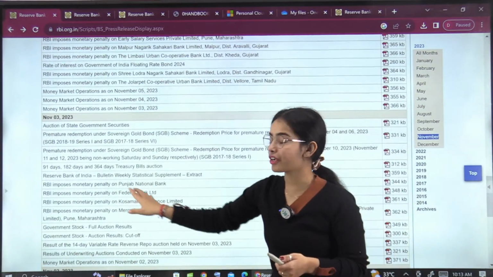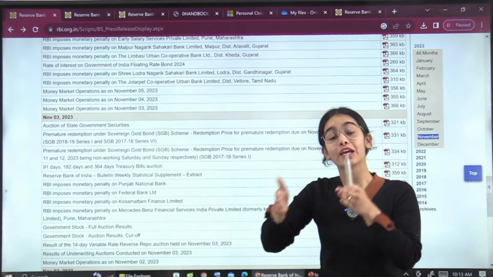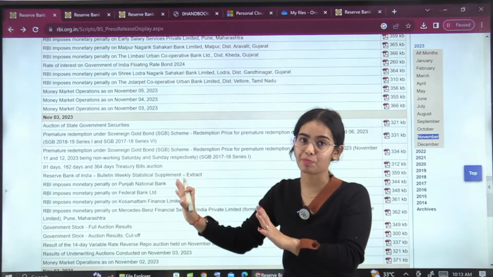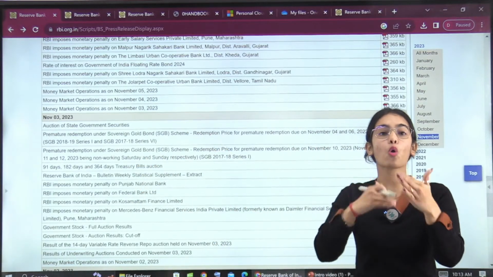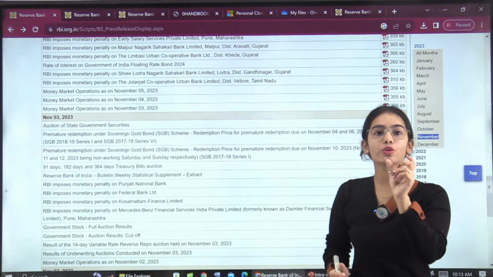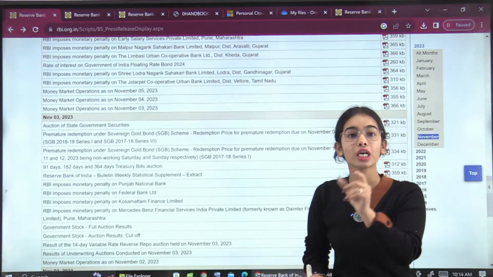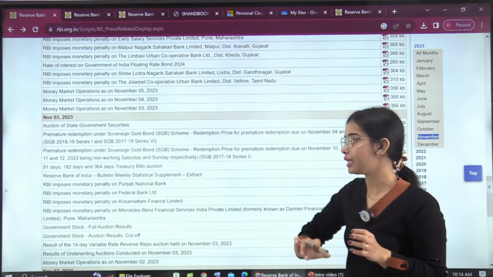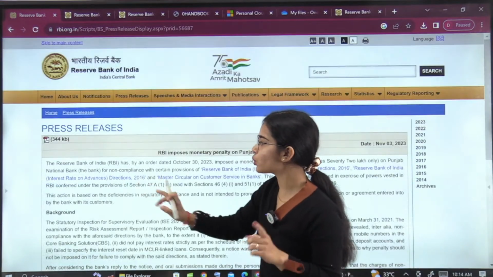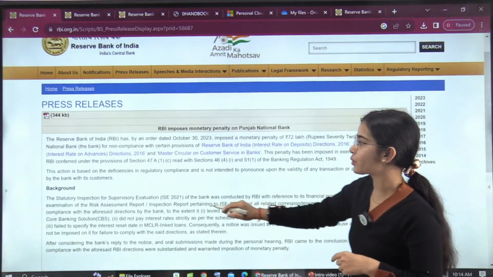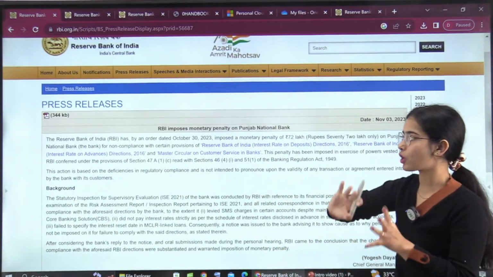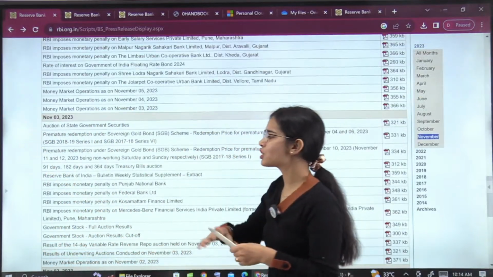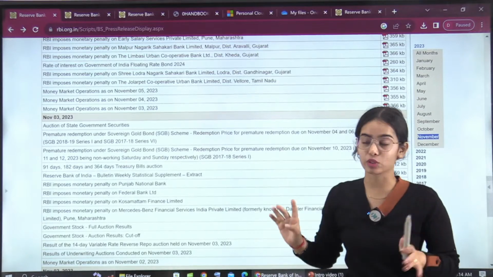Okay, imposes monetary penalty. Every month it happens, every day it happens, and a number of monetary penalties are imposed. So again, you do not have to go through all the monetary penalties. You just need a brief understanding of broadly under which section the monetary penalties are levied. If you go through even one, you will get to know that, okay, under the provision of sections 47A and such sections, the monetary penalties are levied. Otherwise, this is not at all important. You do not have to go through them.